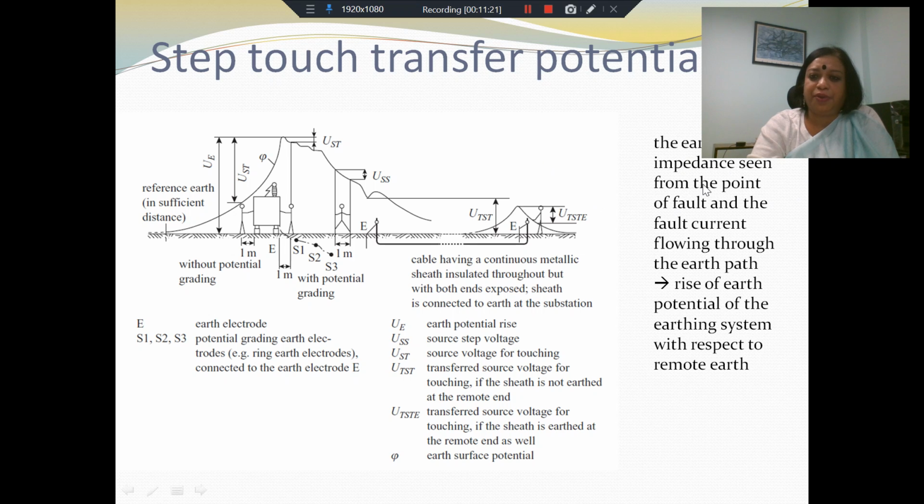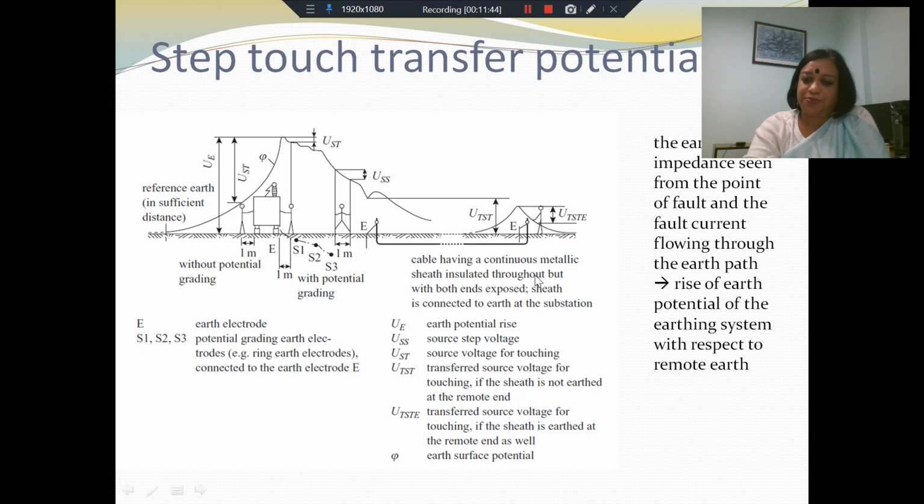Now, the earth impedance, since from the point of fault the fault current flows through the earth path, the earth current begins to flow from the point of fault initiation or fault location, and from there it flows through the earth. There is a potential rise because of the current flow through the earth.